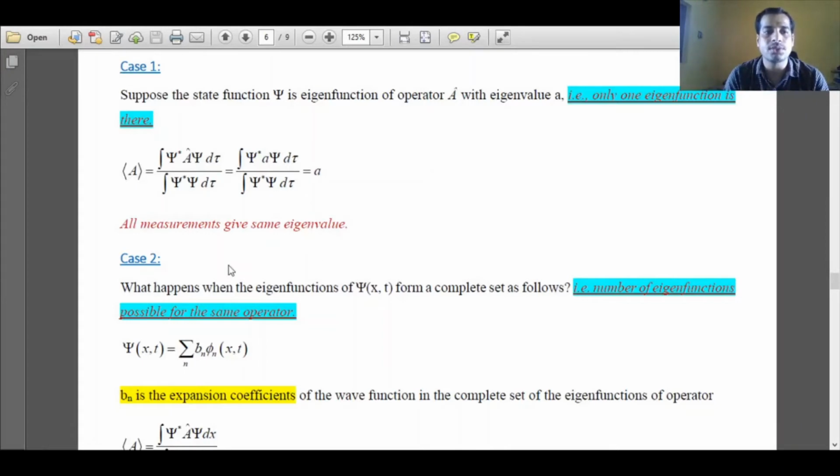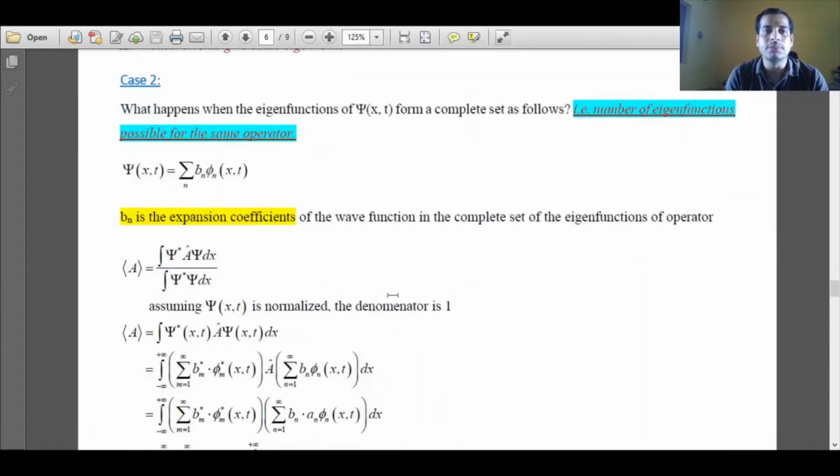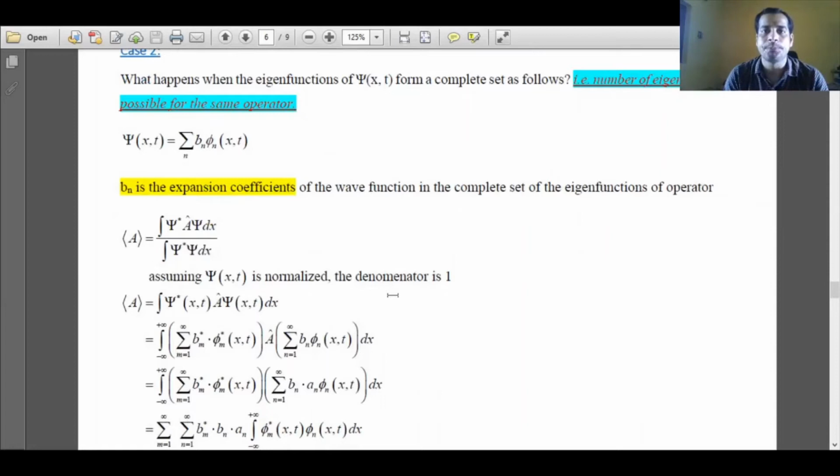Now case 2 says, suppose there are multiple eigenstates for a particular system. If there are multiple eigenstates possible, then the total eigenstate or total eigenfunction will be a set of all the possible eigenstates or all the possible eigenfunctions, and that is denoted as psi x t, that is the total wave function or total eigenfunction is equal to the sum over n of Bn phi n.